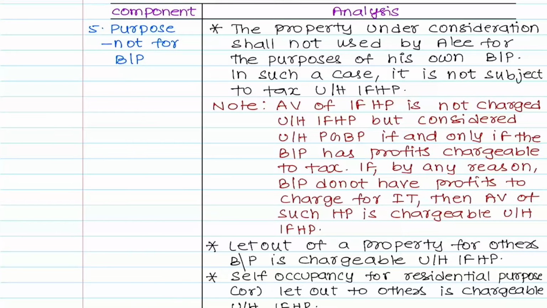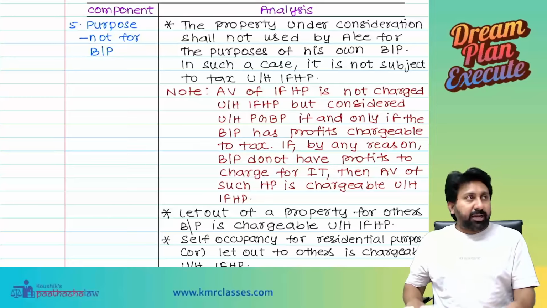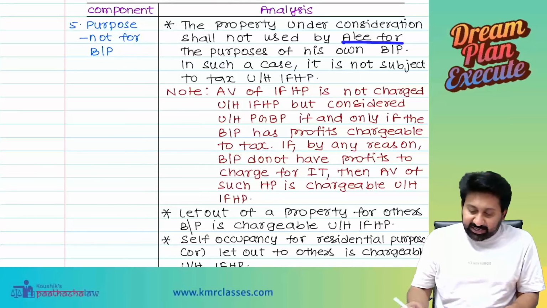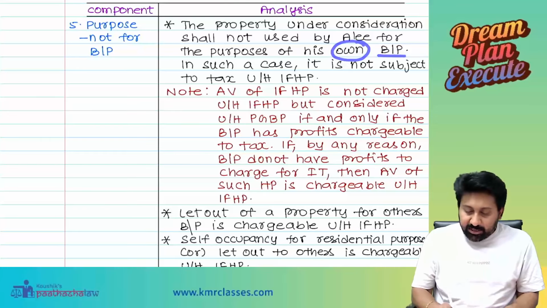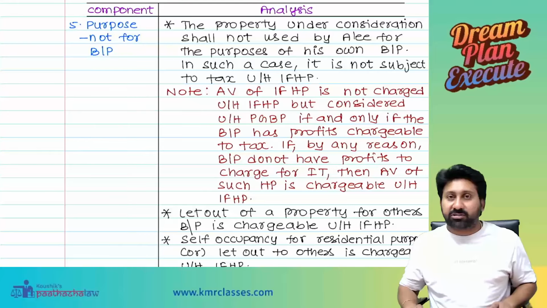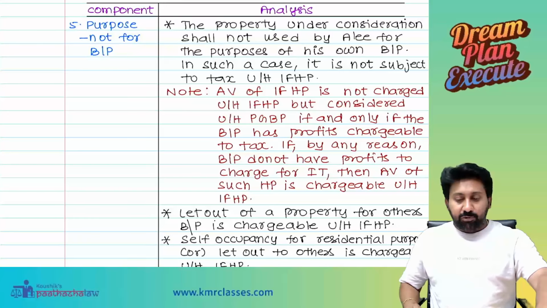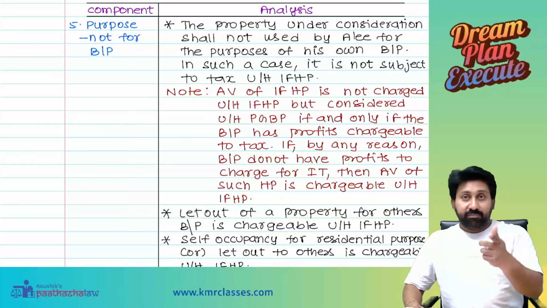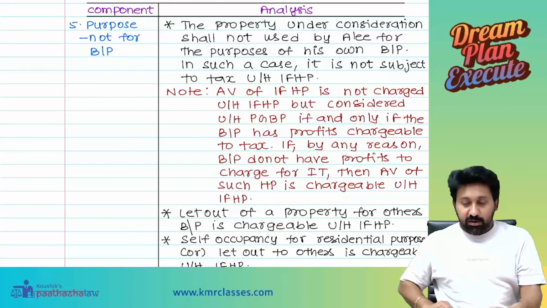See, I will tell you the significance of this adjustment. Whenever the property under consideration is used by the assessee for the purpose of his own business or profession, in such case, it is not subject to tax under the head IFHP. It is not subject to tax under the head IFHP. Understand carefully. Now, use your common sense and tell.